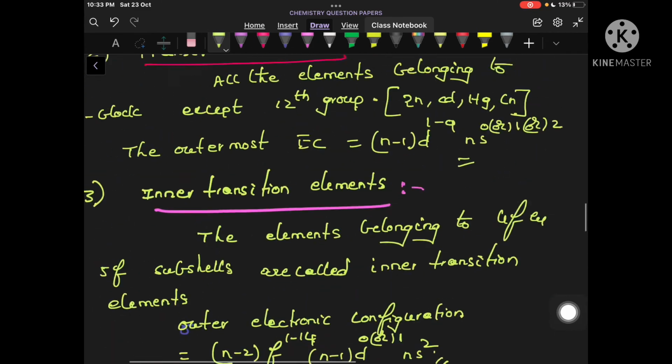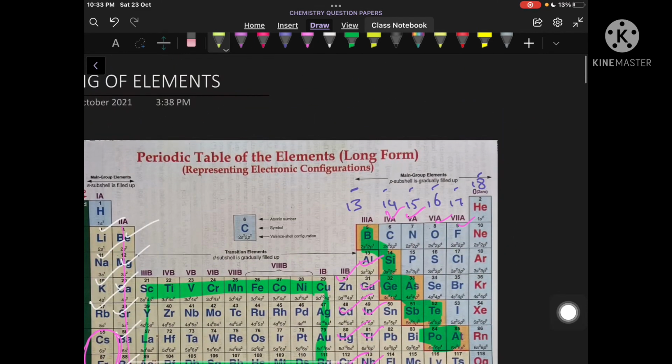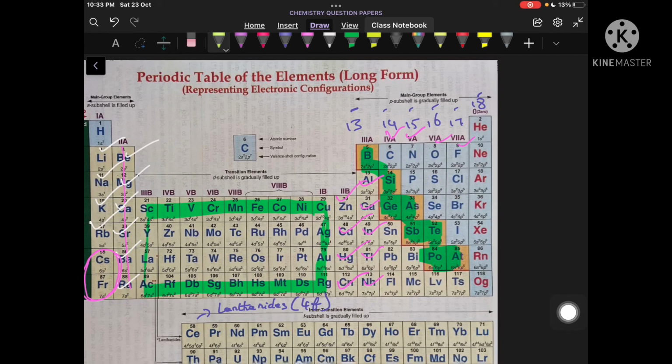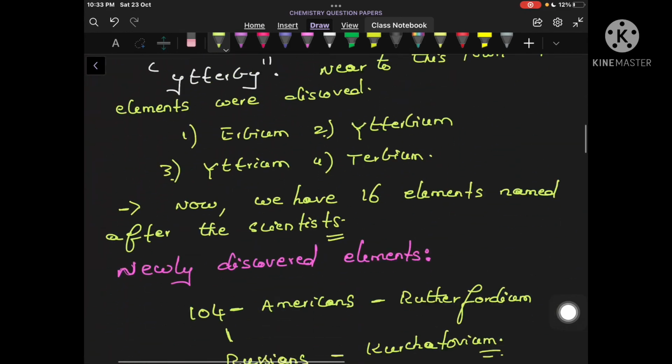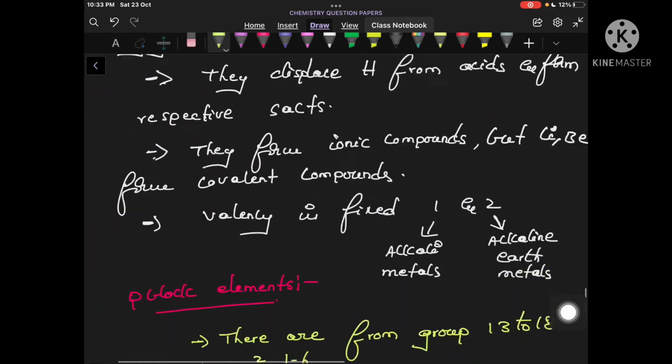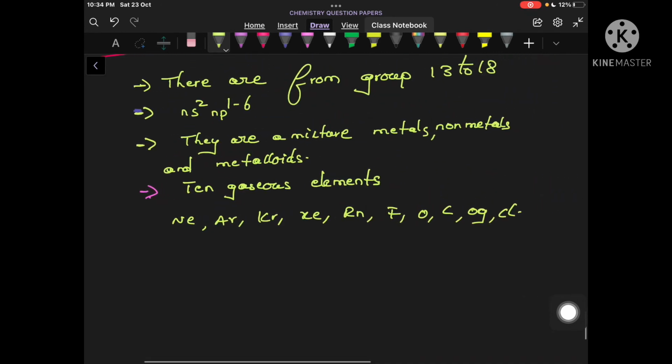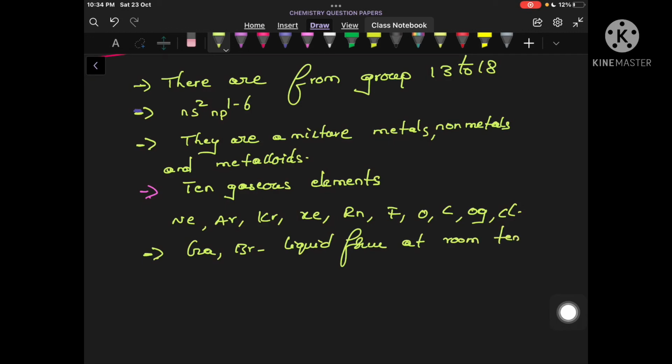These are the elements which are present on the right-hand side of the periodic table. There is one more point you should understand: gallium and bromine are in liquid form at room temperature. So these are the elements present in liquid form at room temperature.